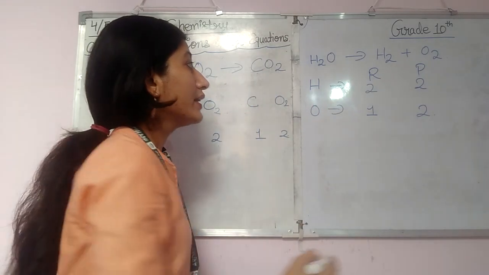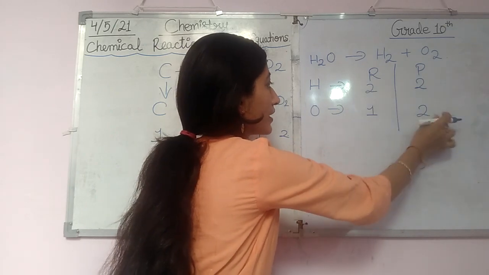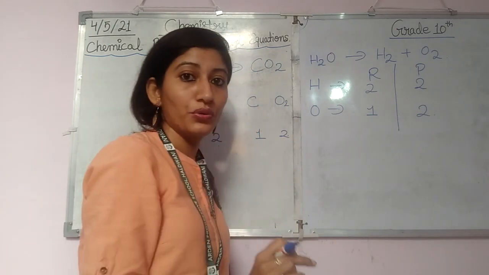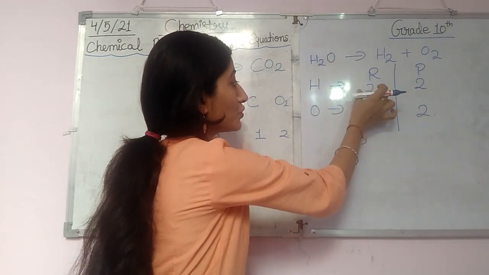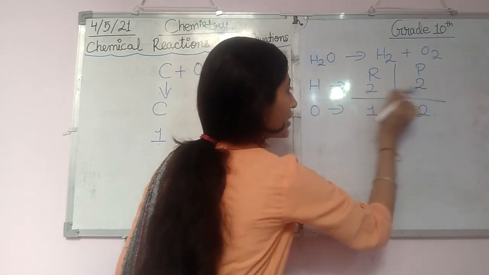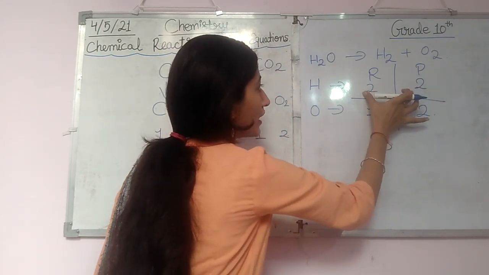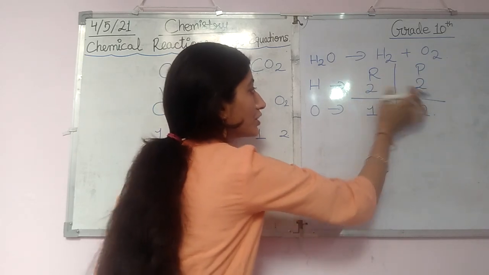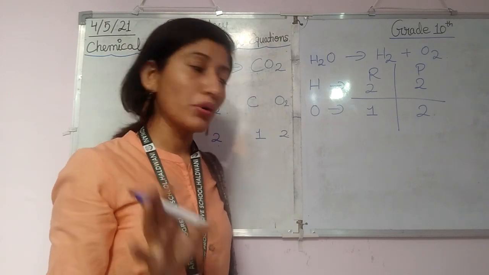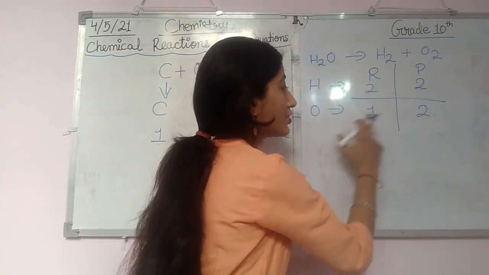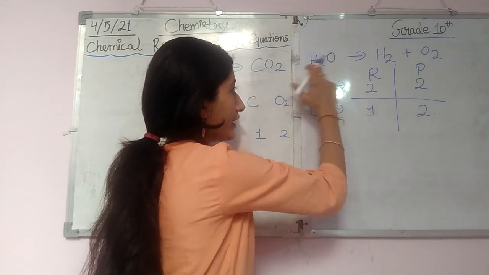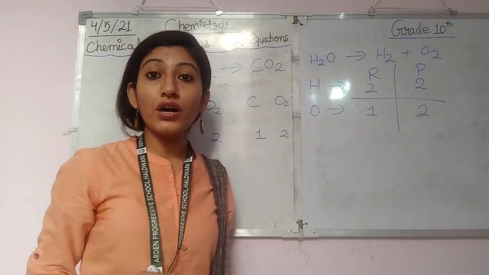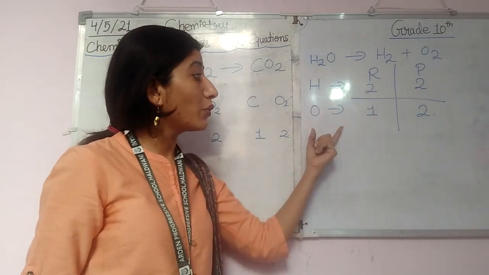Now, this is the reactant side, this is the product side. In the product side, hydrogen is 2 and oxygen is 2. But in the reactant side, hydrogen is 2 but oxygen is 1. So we have to check these two. In the reactant side as well as the product side the number of moles of hydrogen are equal, so we don't have any problem. But when we see oxygen, we find that oxygen in the reactant side is only 1 and in the product side is 2. So what will we do to make it equal?